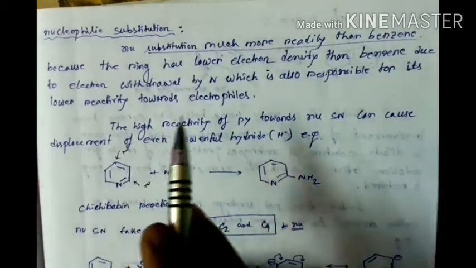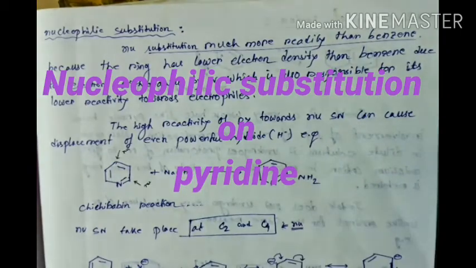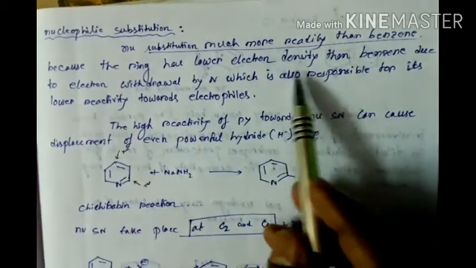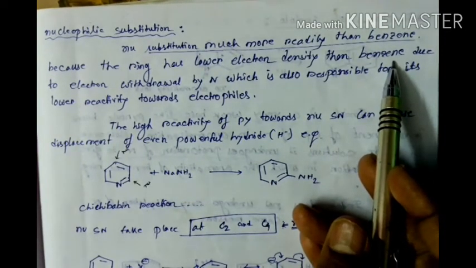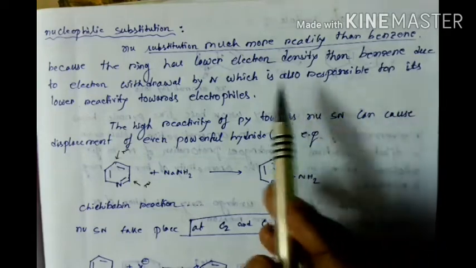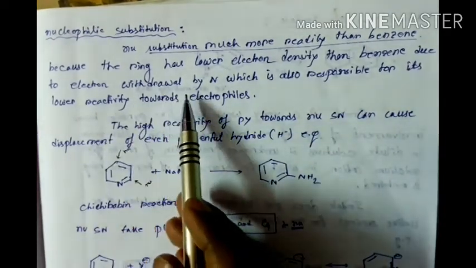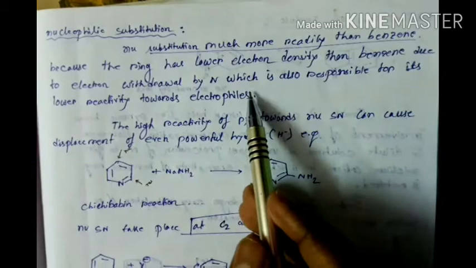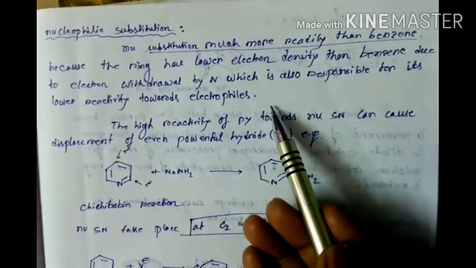Okay. So nucleophilic substitution occurs much more readily than in benzene in the case of pyridine, because the ring has lower electron density than benzene, due to the electron withdrawing effect of nitrogen, which is also responsible for its lower reactivity towards electrophiles.